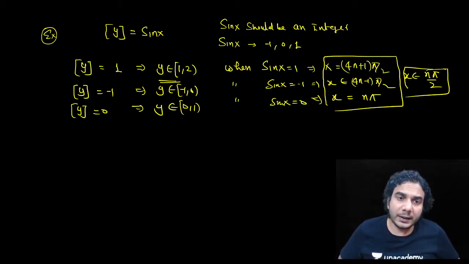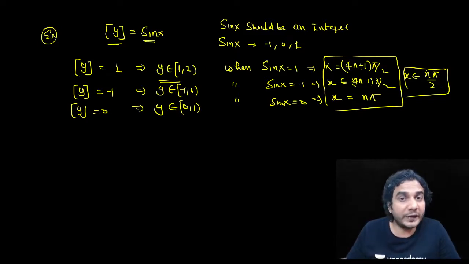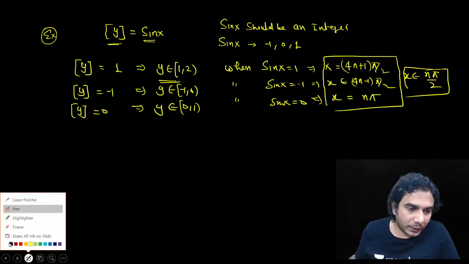If you put any other, like if you put pi by 6 in this, then sin x will be 1 by 2. Then greatest integer of y is equal to 1 by 2, which is not possible, right? That means you can't put x equal to pi by 6, or pi by 3, or pi by 4, any other point other than these. I hope you must be getting it. Now let's plot it.